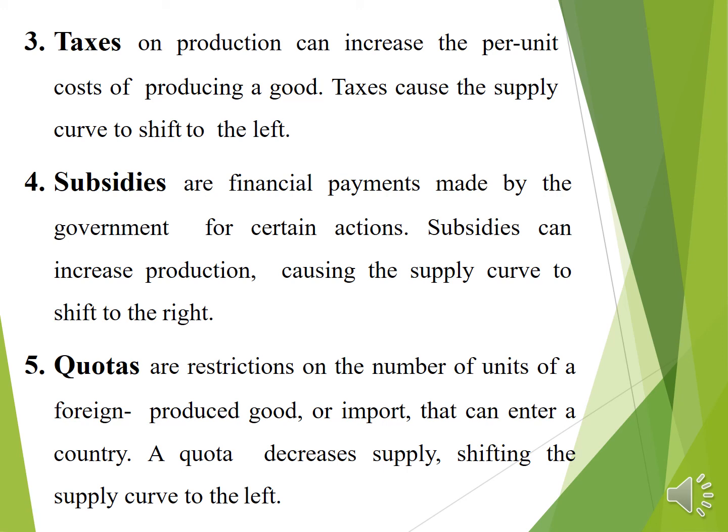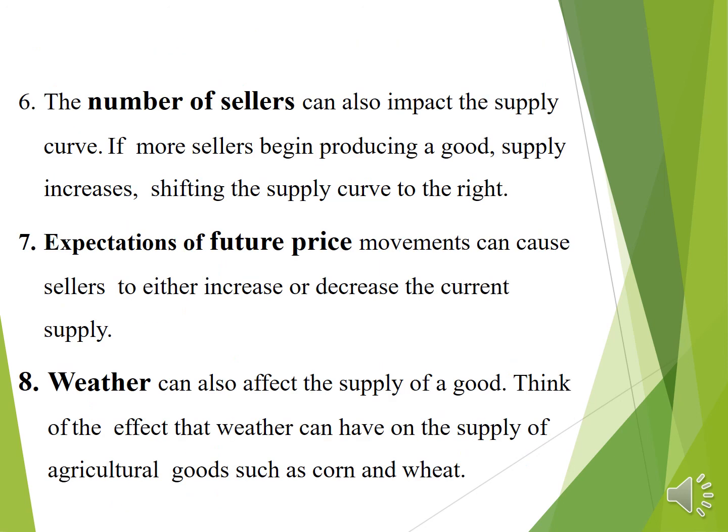Next, quotas are restrictions on the number of units of foreign-produced goods, or imports, that can enter a country. A quota decreases supply, shifting the supply curve to the left. And then the number of sellers in a market can impact the supply curve. If more sellers begin producing goods, supply increases, shifting the supply curve to the right.